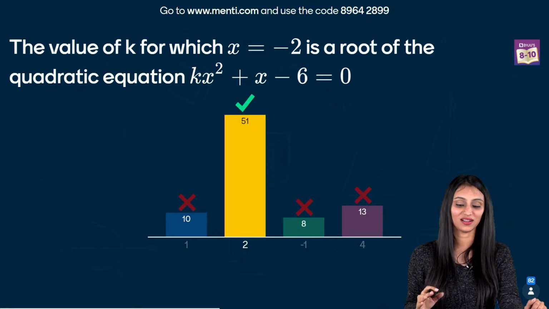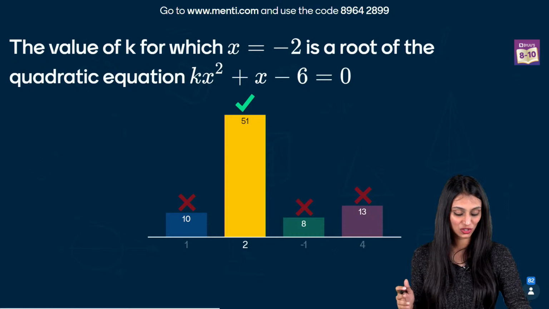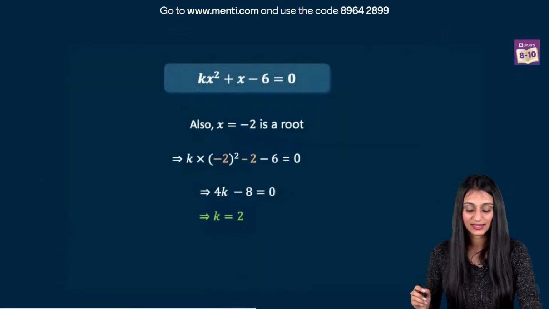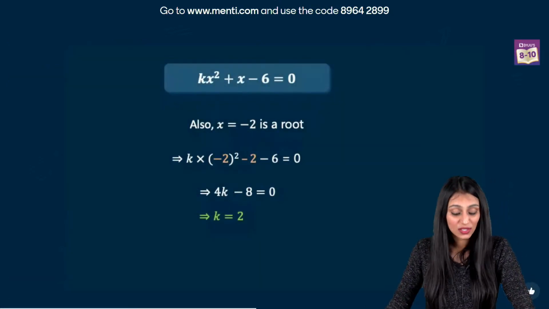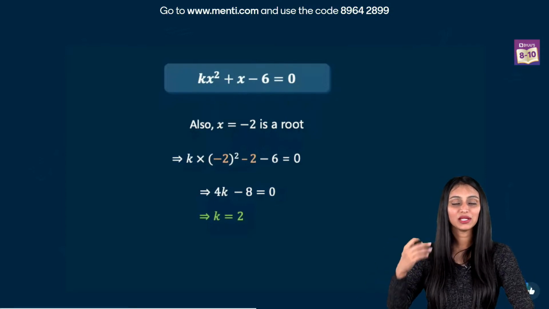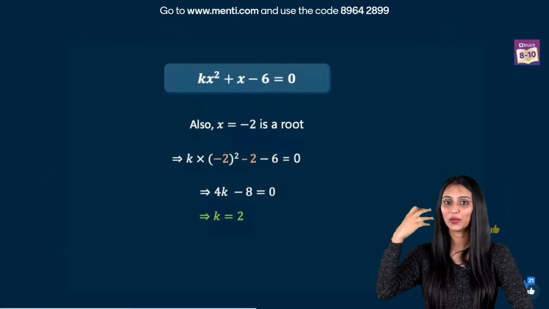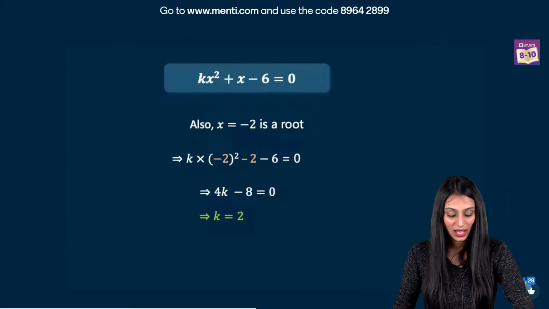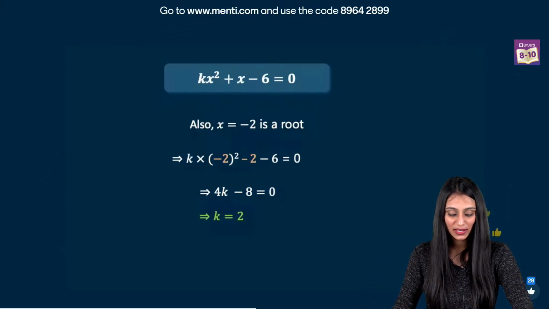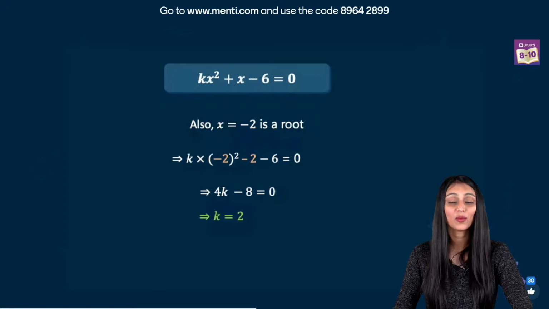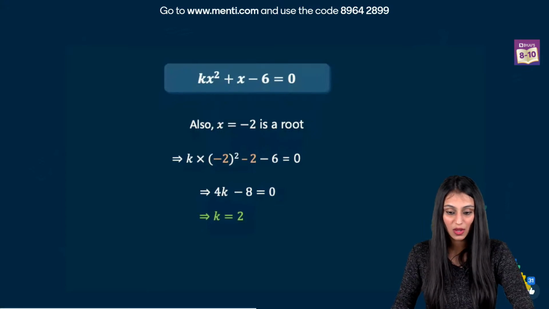It was a very simple question, right? It wasn't time consuming either. Now let's see the answer for this. So x equal to -2 is the root, right? When we say that something is the root of the equation, we put that in the place of the variable and the entire equation is equal to 0, right? So we have k times (-2) square minus 2 minus 6 equal to 0. What do we get? We have 4k minus 8 equal to 0. So k is going to be equal to 2 at the end.